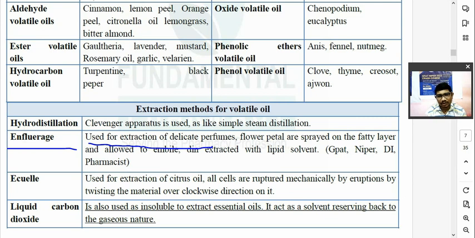ये volatile oil, they are soluble in the lipid, so लिपिड में जाके imbibe हो जाएगा. So you have to repeat this process 2-3 times, and once that fatty layer is saturated, you have to take out that fatty layer, and you have to extract that with the alcohol. तो फैट अलग होगा और essence plus alcohol होगा. Then you can obtain by distillation. So used for the extraction of delicate perfume, flower petals are spread on a fatty layer and allowed to imbibe. Okay?